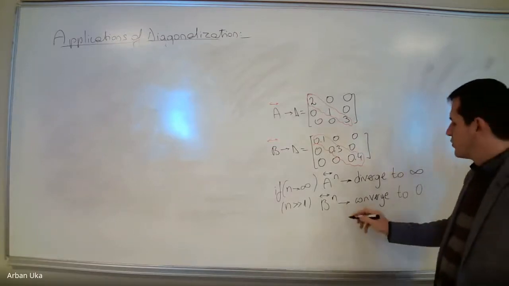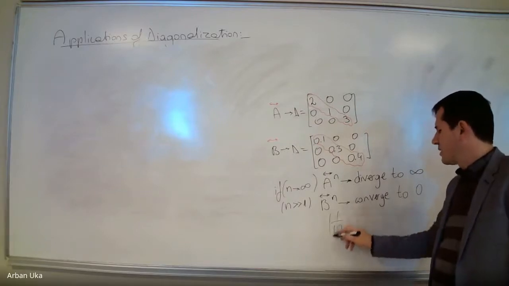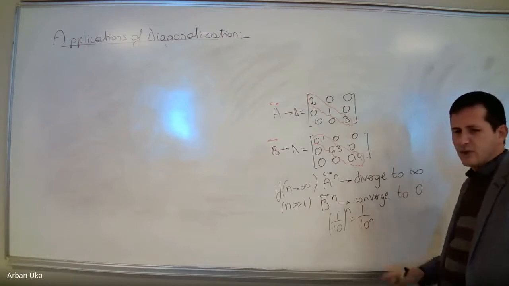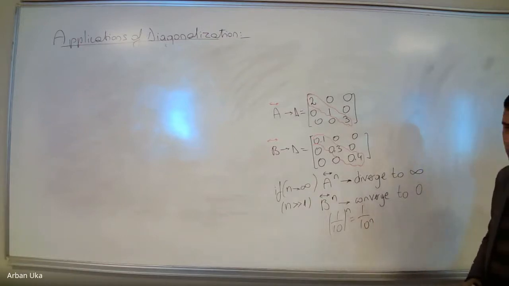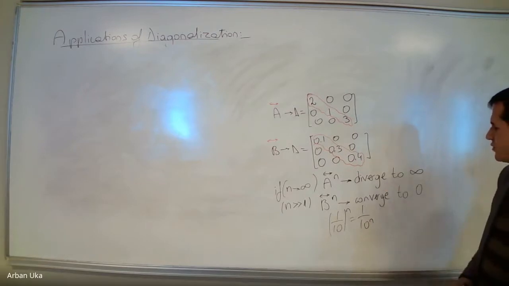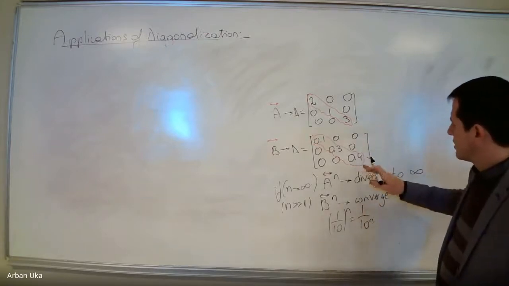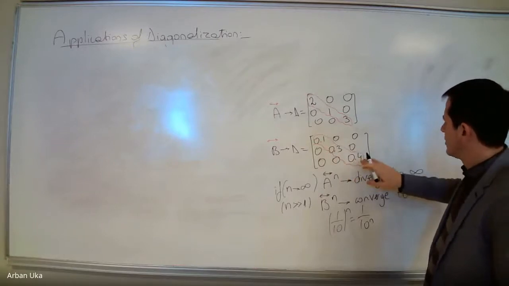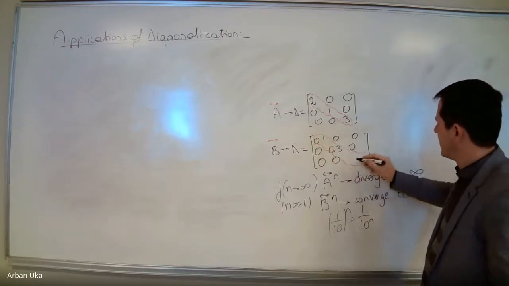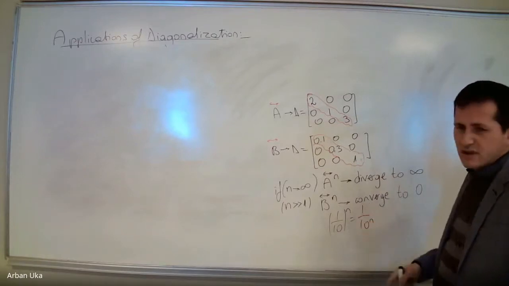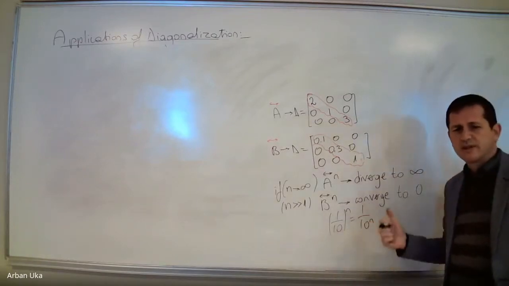Because 0.1 to the power n is 1 divided by 10 to the power n, and for an exponential, a number to the power n is an exponential increase. So they very fast converge to 0 or very fast diverge to infinity. Let me also ask you to look at the following problem. Let's assume that this is 0.1, 0.3, and let's make this 1. So if we make this 1, B to the power n will still converge to some value, but it will never diverge.